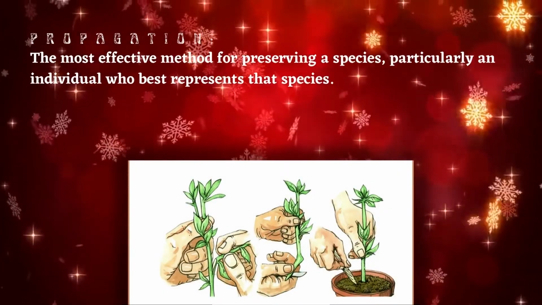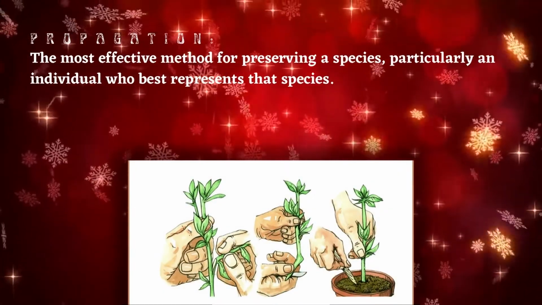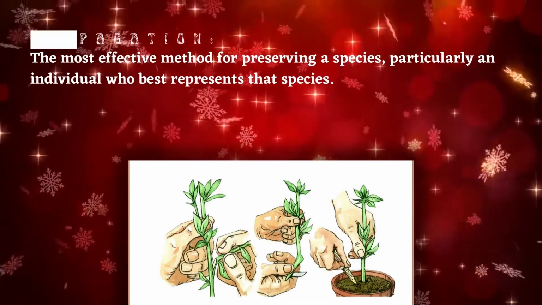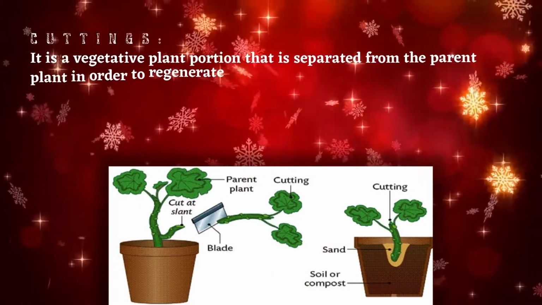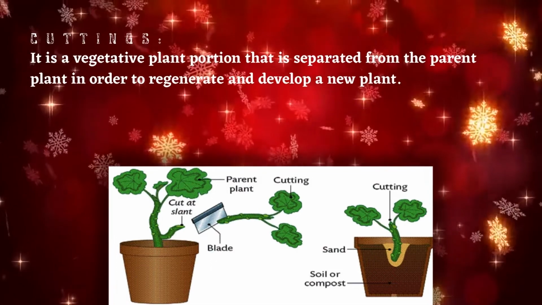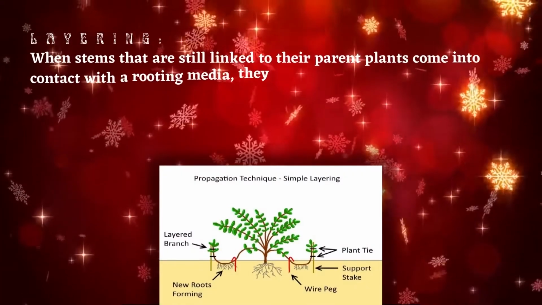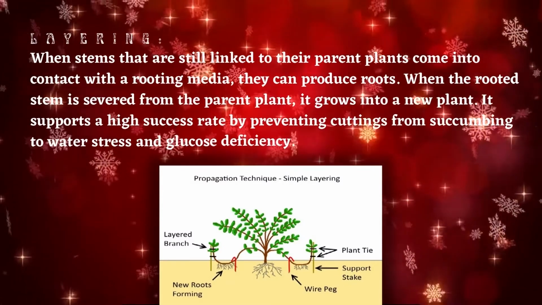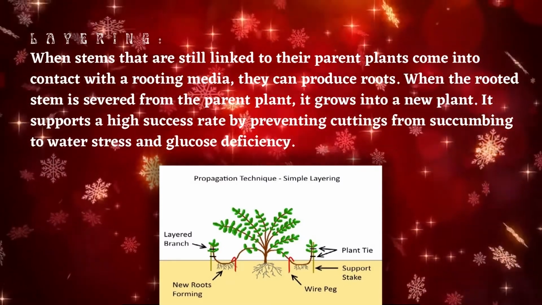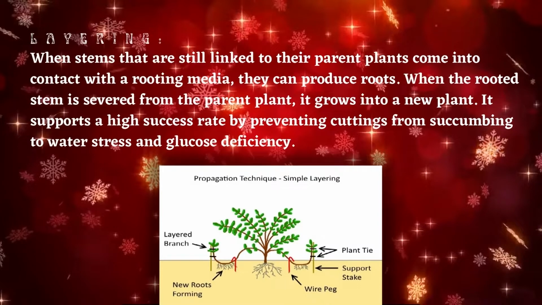Methods of asexual reproduction. Cutting is the most effective method for preserving a species, particularly an individual who best represents that species. It is a vegetative plant portion that is separated from the parent plant in order to regenerate and develop a new plant. When stems that are still linked to their parent plants come into contact with the rooting media, they can produce roots. When the rooted stem is severed from the parent plant, it grows into a new plant. It supports a high success rate by preventing cuttings from succumbing to water stress and glucose deficiency.